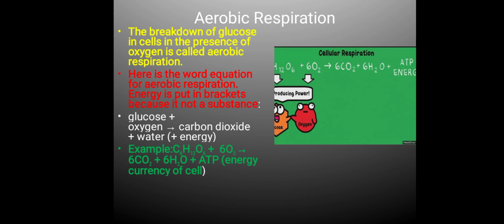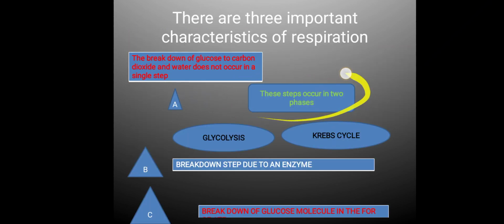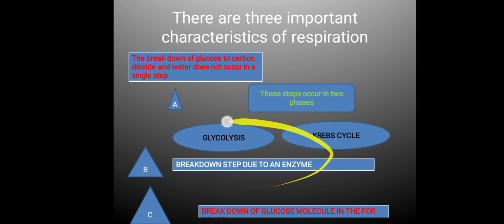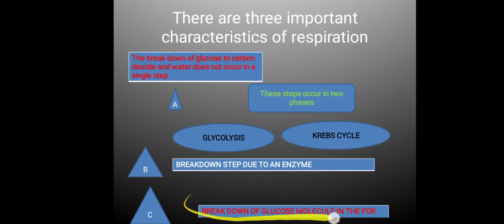Three important characteristics of respiration. First, these steps occur in two phases, glycolysis and Krebs cycle. Number two, breakdown step is due to an enzyme. Number three is breakdown of glucose molecule in the form of ATP.